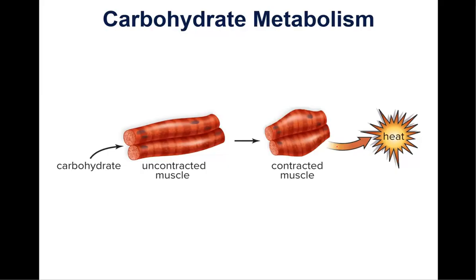Now, this example is showing you carbohydrate, which is probably glucose, enters a muscle that is in a relaxed state. This is representing a skeletal muscle that has not contracted yet. So inside these muscle cells, the carbohydrate is broken down and ATP is produced. And that ATP is used to cause the contraction of that muscle. So that part of it is the work that the cell is doing. But the rest of that energy, which is around 61%, is given off to the atmosphere as heat.